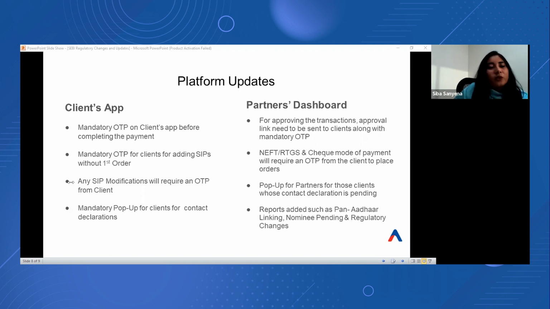Then the same goes for the nomination pending report. Again, there are a few partners or clients whose nomination is still pending. So for those folios, those client details will also be readily available in the reports section. And then we have also added a regulatory changes report, where you will be able to find the list of the clients for whom the regulatory changes are yet to be completed.